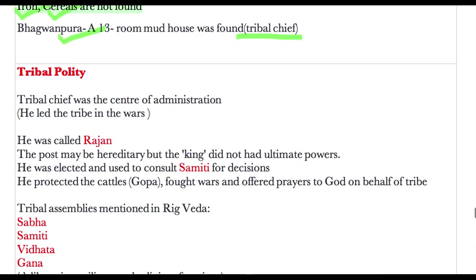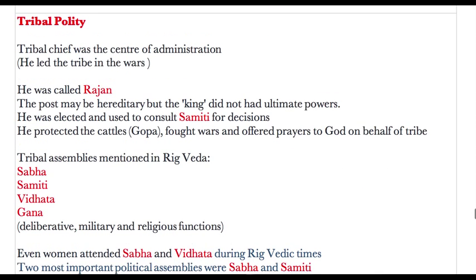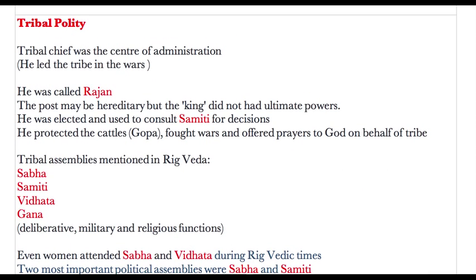Then we'll come to tribal polity. What was the polity at that time? Tribal chief was the center of administration. He led the tribe in wars, and that is why he was so much respected. He was called Rajan. Okay, but the Raja of today and Rajan of that day was very much different. The post may be hereditary, but the king did not have ultimate power, so his power basically was very limited.